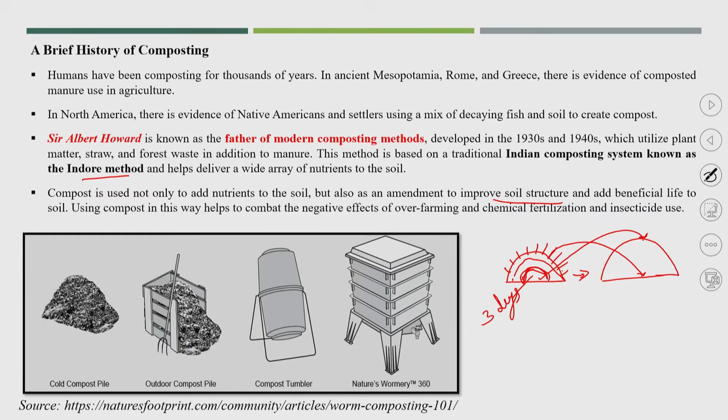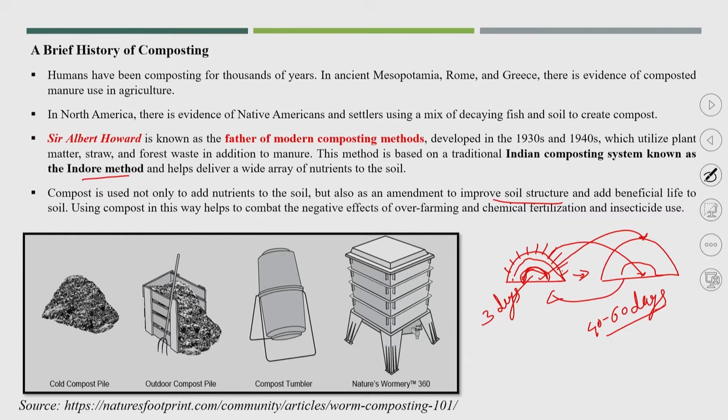So that whatever was going into anaerobic condition will be in aerobic condition, and whatever was in very high aerobic condition, now the air will be available. This has to be repeated again at 6 days, 9 days, 12 days, 15 days. Likewise, he explained, and after 40 to 60 days he found that the entire waste had been degraded. So that is what I think is the Indore method that he explained.